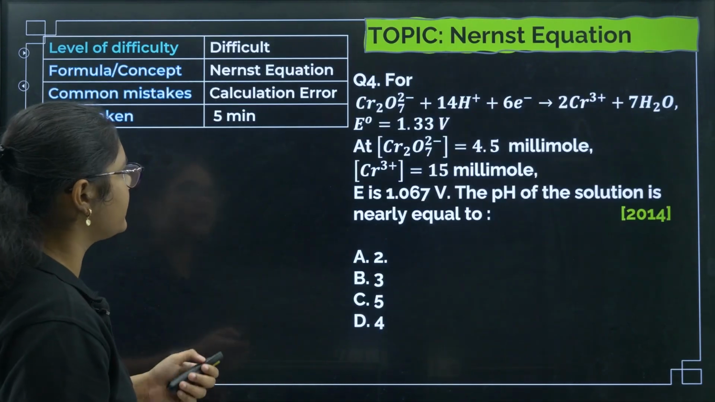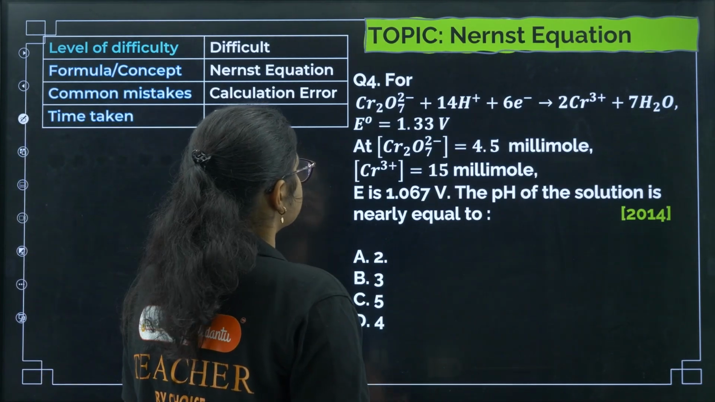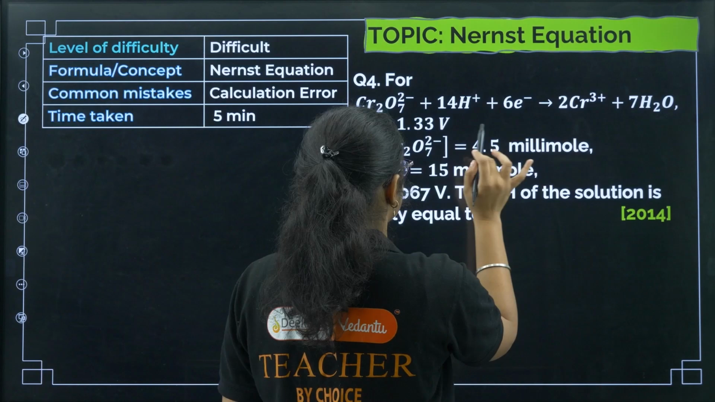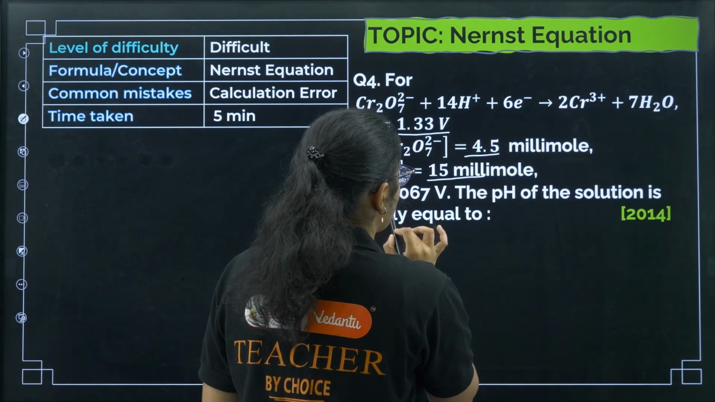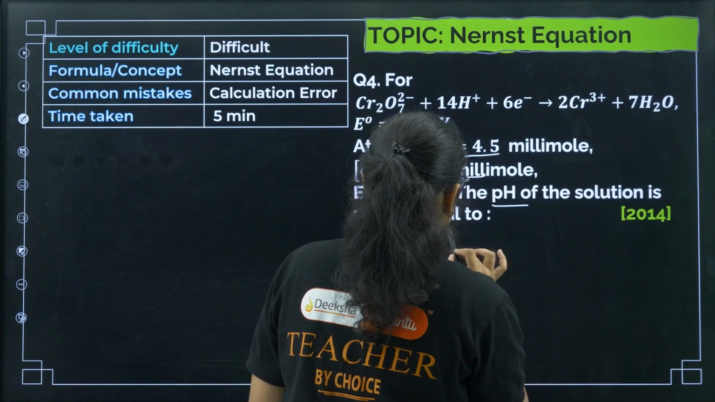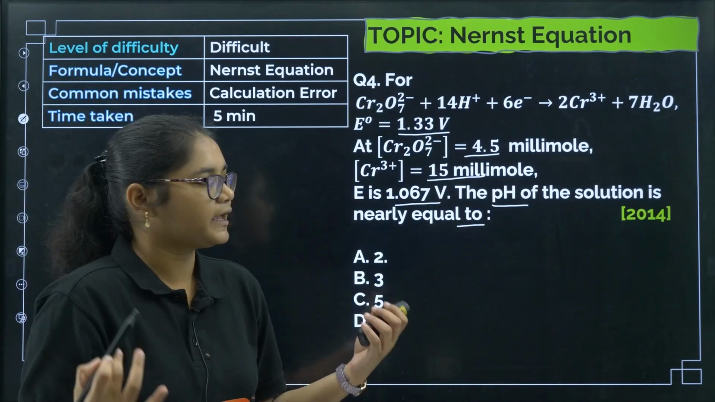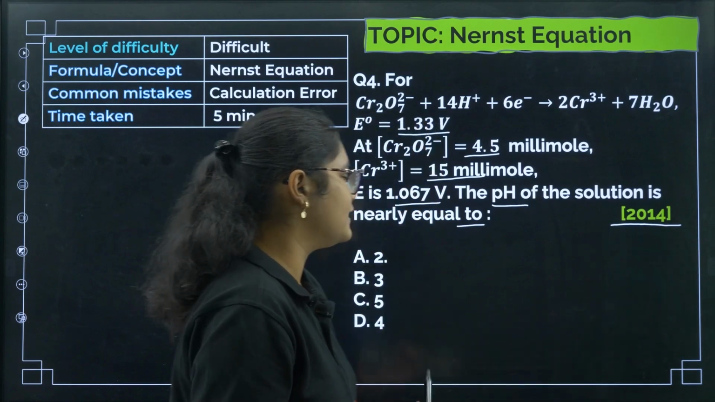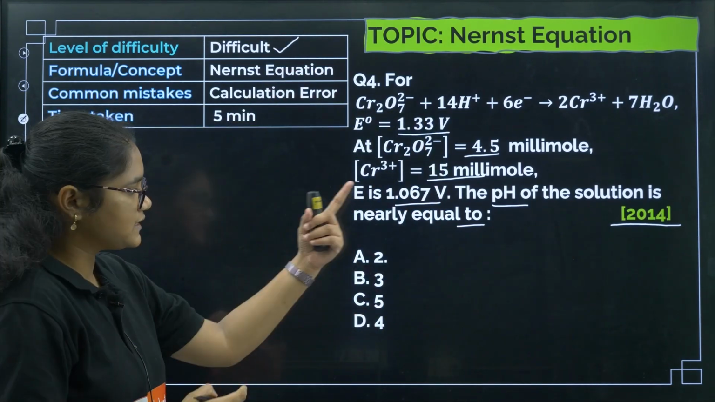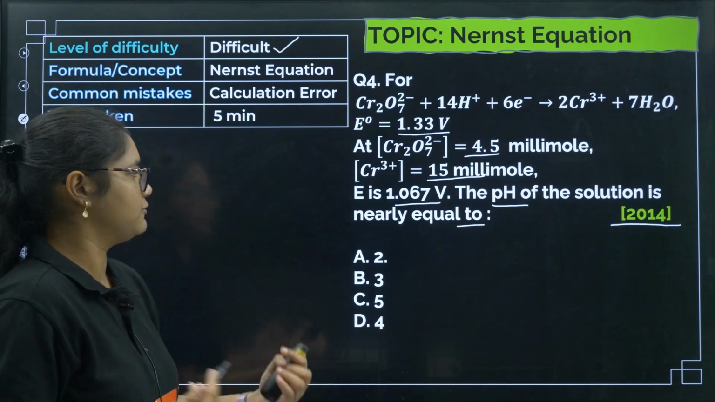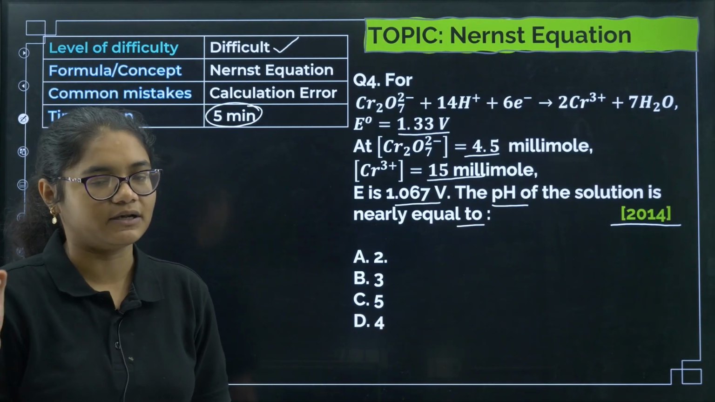Okay, next question. Nernst equation, question is from Nernst equation, Cr2O7. Okay, in this question E naught value is given, concentrations are given, and E value is also given. pH of the solution is equal to. Okay, this question was asked in 2014, and it is a lengthy question. Okay, not difficult because of the concept, but because it has a lot of calculation, it will be a little difficult. So you can easily take 5 minutes in this question, 4 to 5 minutes you can spend.